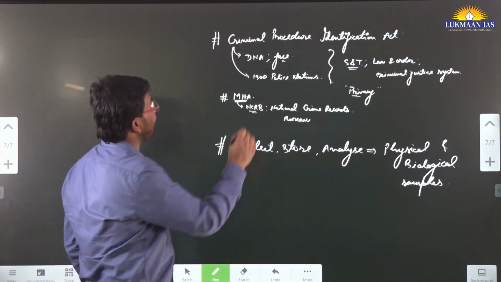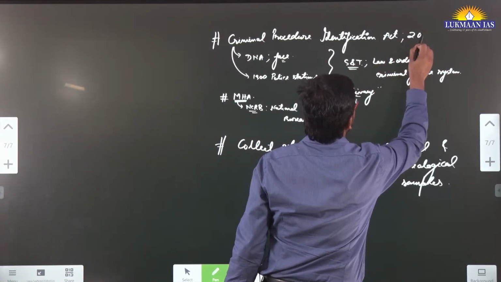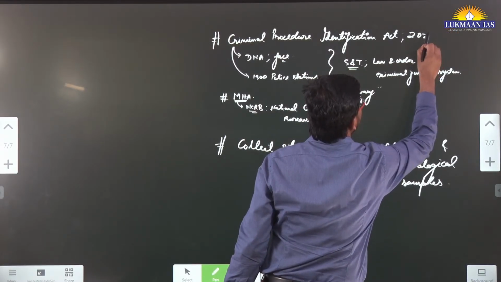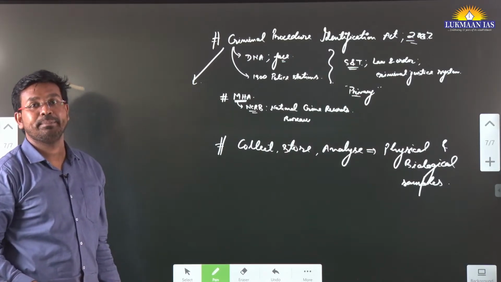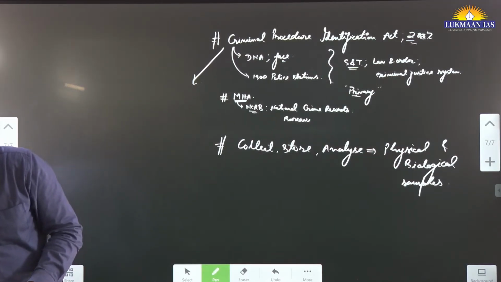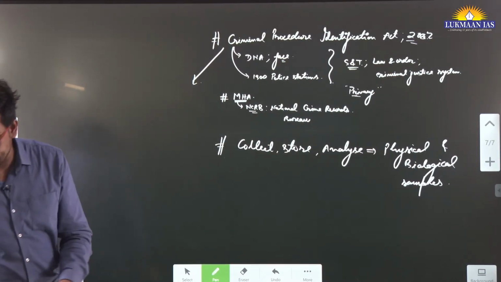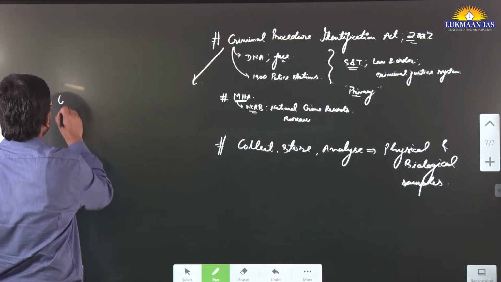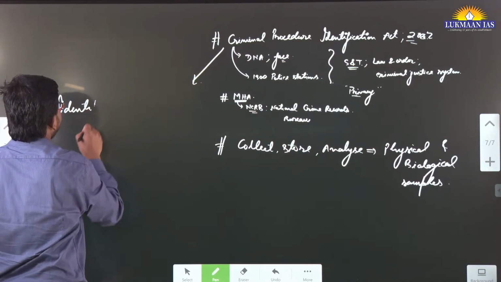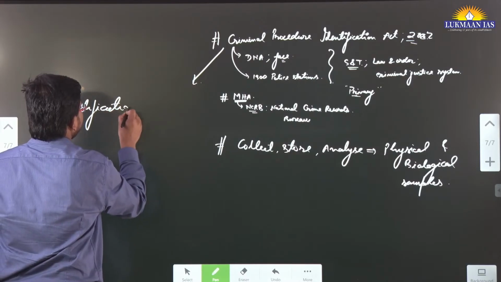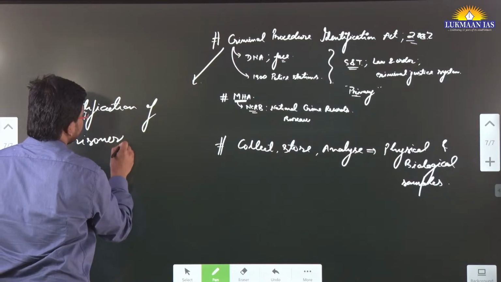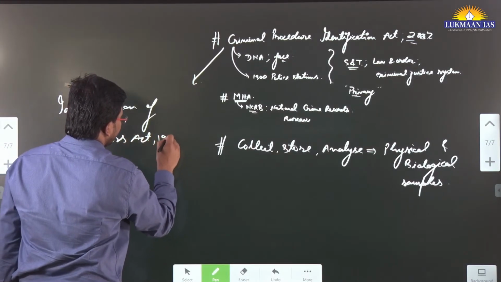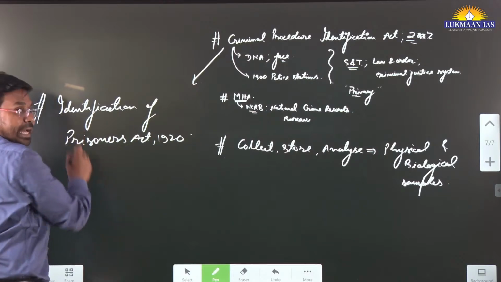This particular act, the Criminal Procedure Identification Act of 2022, replaces a previous act that was already in place. Which act does it replace? It replaces the Identification of Prisoners Act 1920. So we earlier had the Identification of Prisoners Act 1920, and this act was in place.